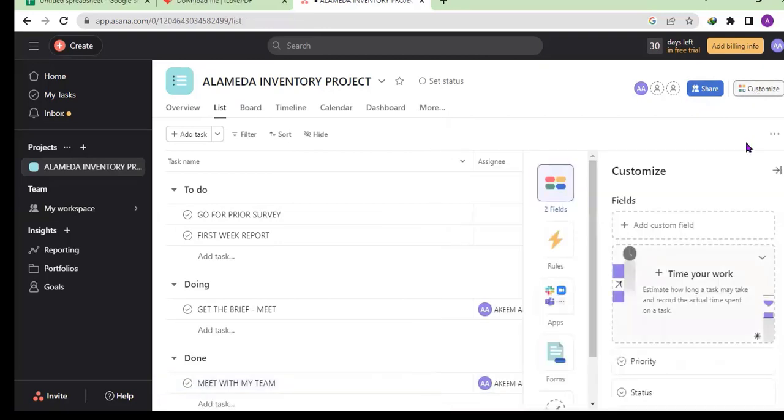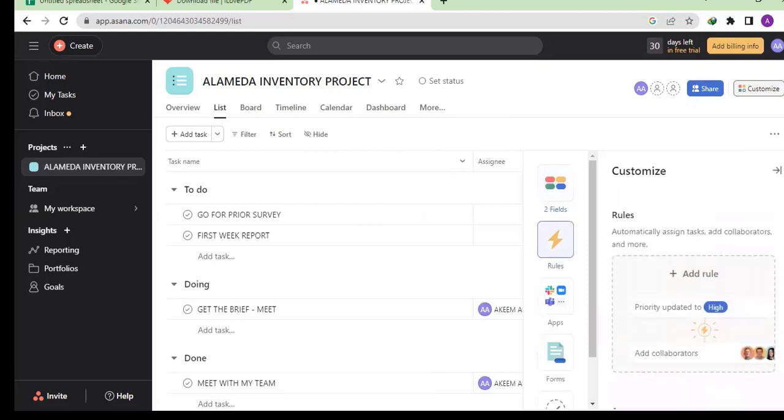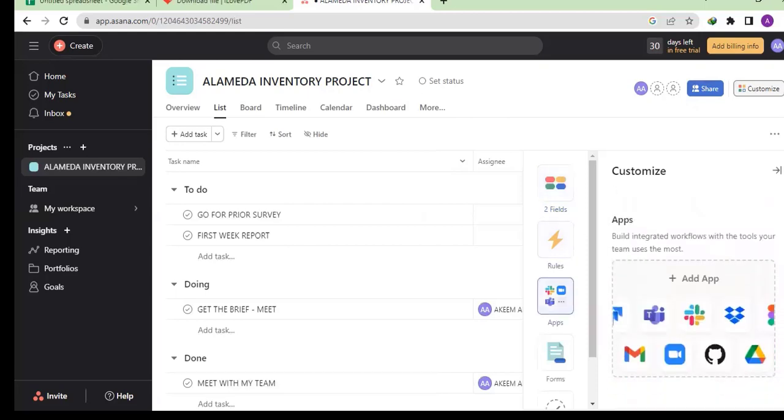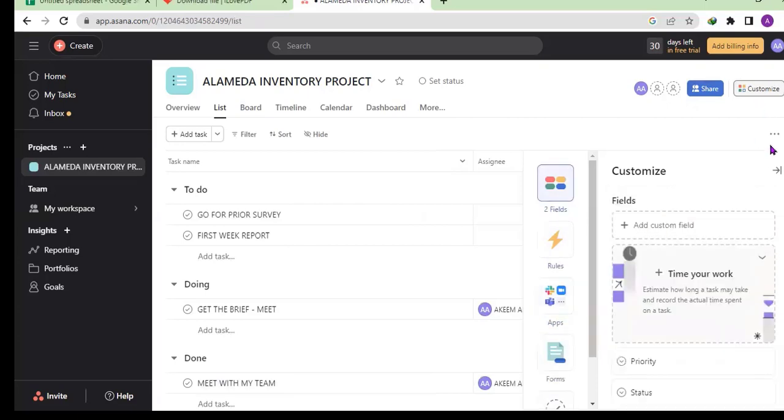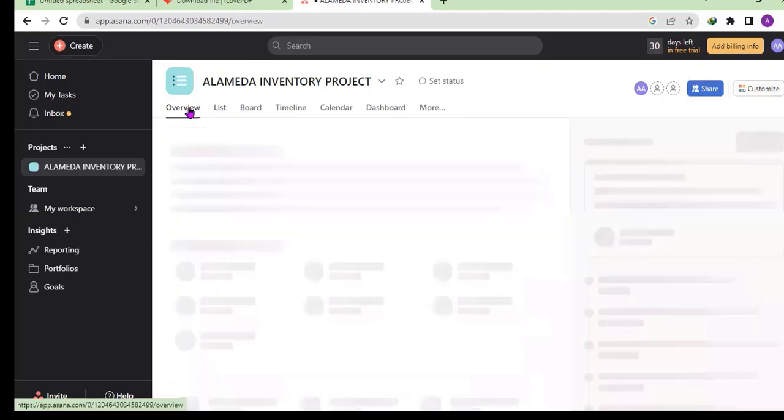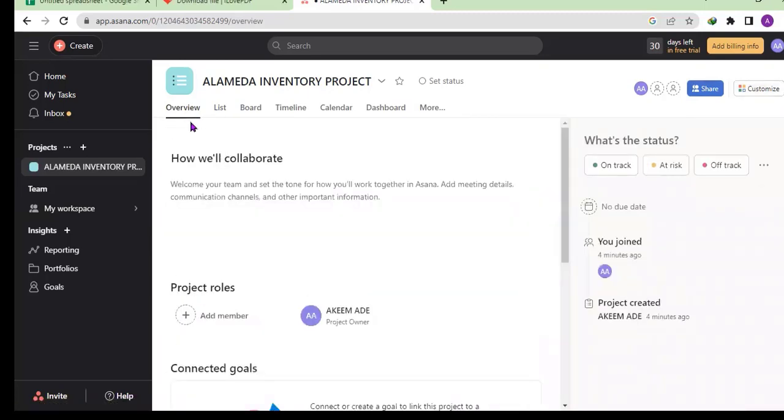So there are a few things you can do here too. You can add a column, you can have some rules, you can do whatever you want to do. You want to link some app from outside like Slack. So you can do some small things there. But for the purpose of the class, the major thing here is how to get your task, the overview of whatever, you get your task into your project.